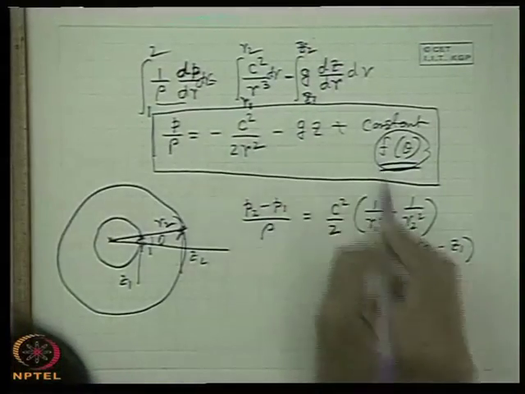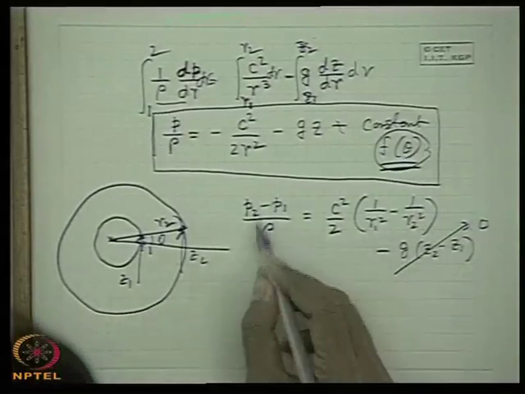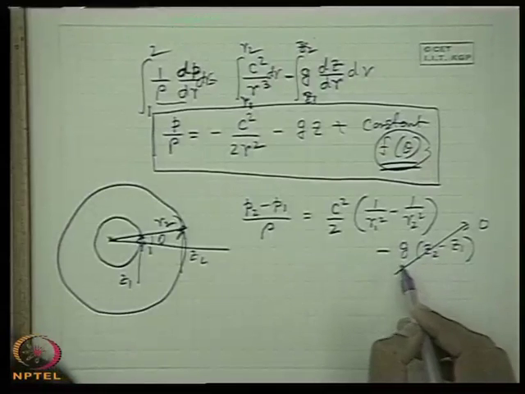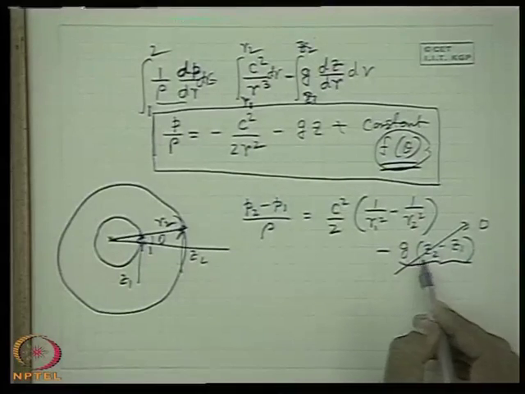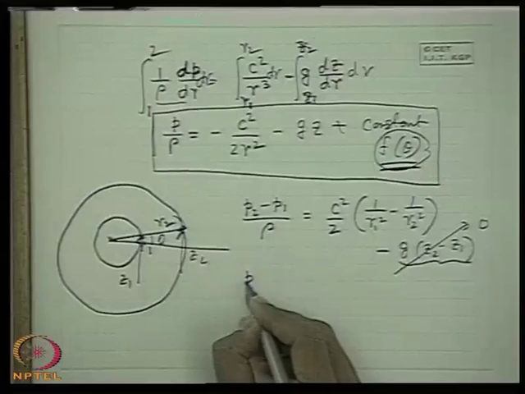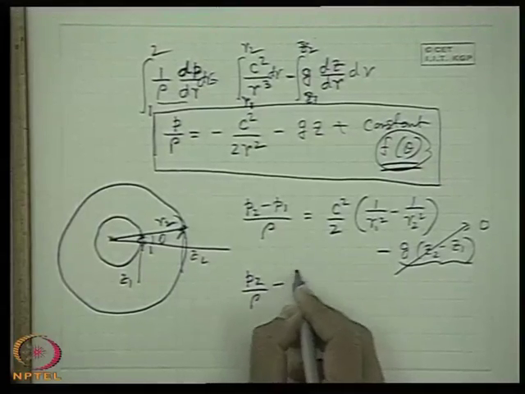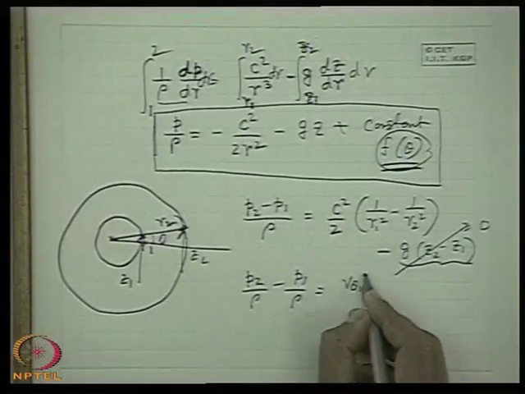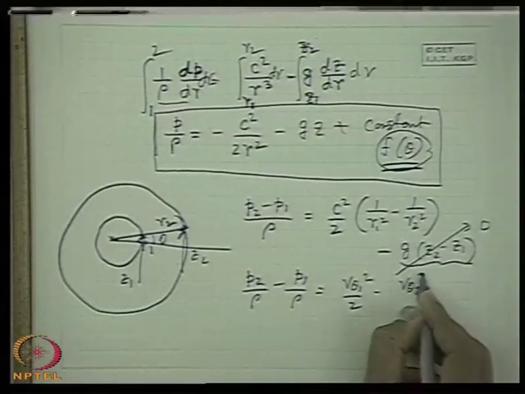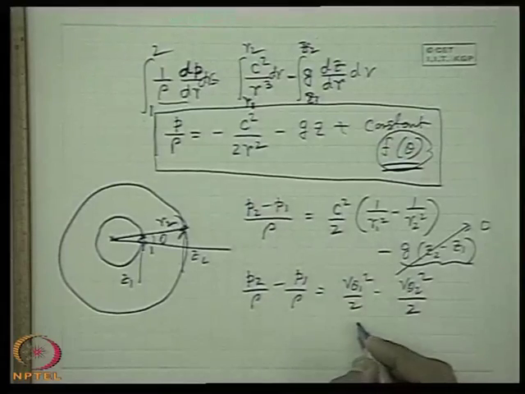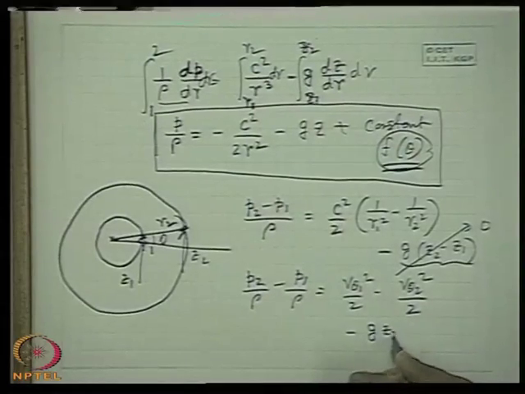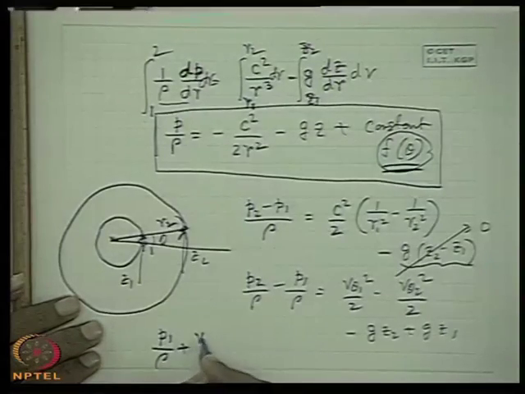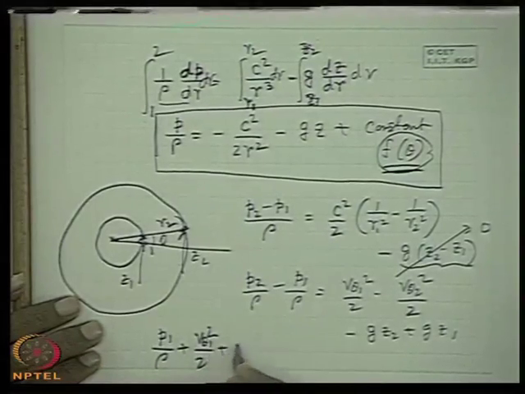So in case of a horizontal plane, this term will not come, simply (p2 minus p1) by rho, C square by 2 r1 square. But in case of a vertical plane where the gravitational forces are considerable, then g (z2 minus z1). If you see that, we can write p2 by rho minus p1 by rho is equal to C square by 2 r1 square, that is v theta 1 square by 2 minus v theta 2 square by 2, because C by r1 is v theta, minus g z2 plus g z1. This is simply p1 by rho plus v theta 1 square by 2 plus g z1.